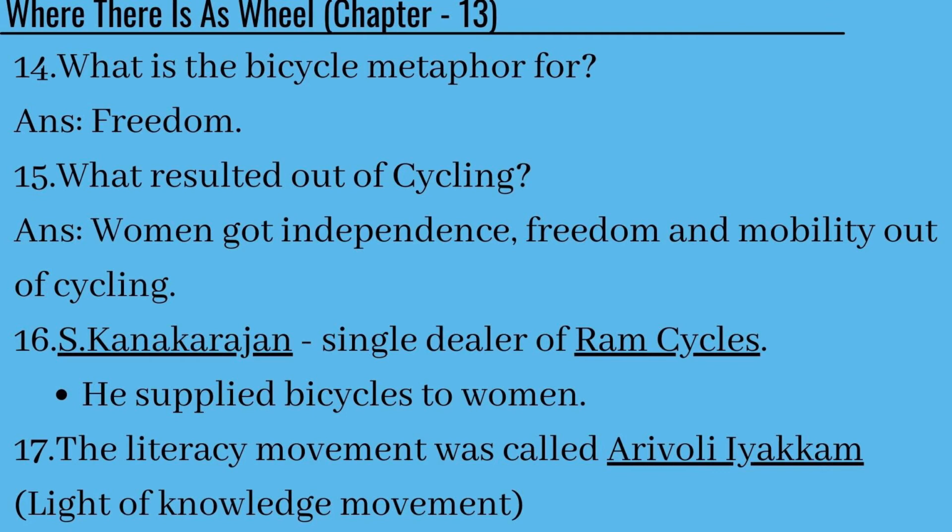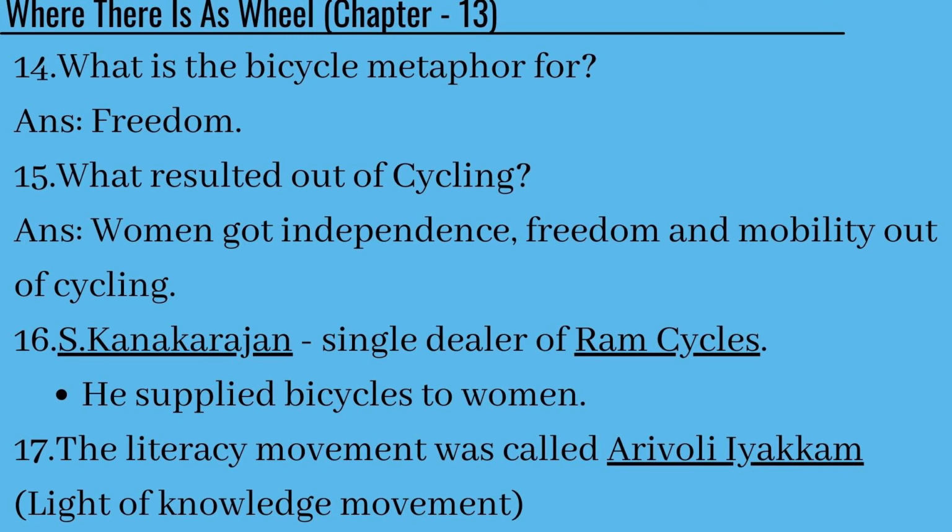The 15th question is, what resulted out of cycling? And the answer is women got independence, freedom and mobility out of cycling. So what resulted out of cycling? What is the main impact of cycling? Why was it introduced? It's basically where women got independence, freedom and mobility out of cycling.